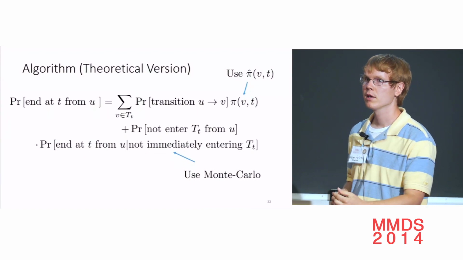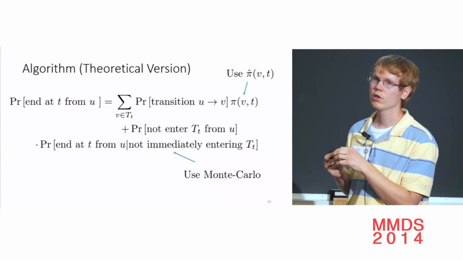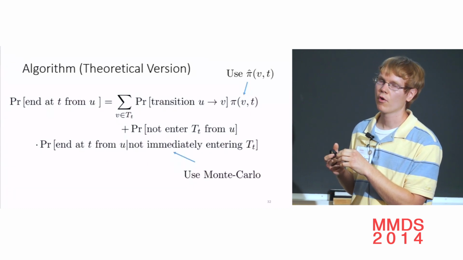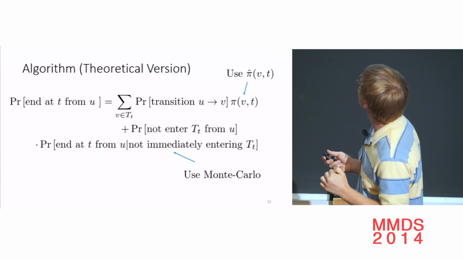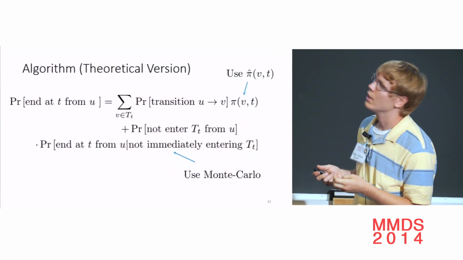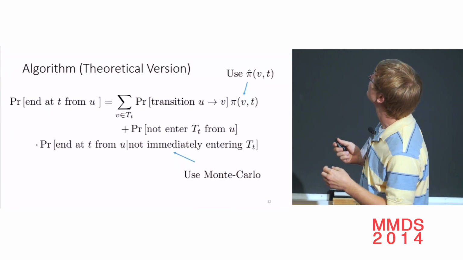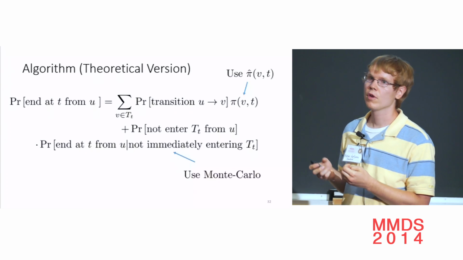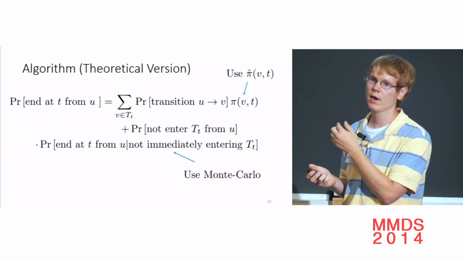If we run a random walk till it hits the frontier, in the next step, one of two things could happen. We could go to the target set, and then from there forward, we would have a good estimate. Or we could not go to the target set. And so in the advanced version, when we hit the frontier, we break it into two cases. We have some term for the probability that we could have gone to the target set, and then we accumulate the probability going forward from there.